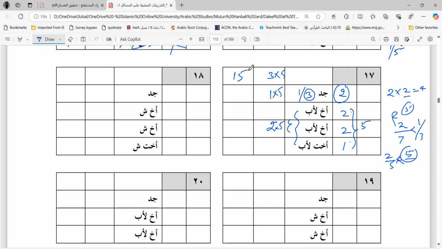So you get 15. 5 goes to the grandfather out of 15, and then 10 to the brothers and sister. 2, 2, 4, 1, 5, 10. So 5, 5, 10 divided by 5. Yes, so 4, 4, 2. Sorry.